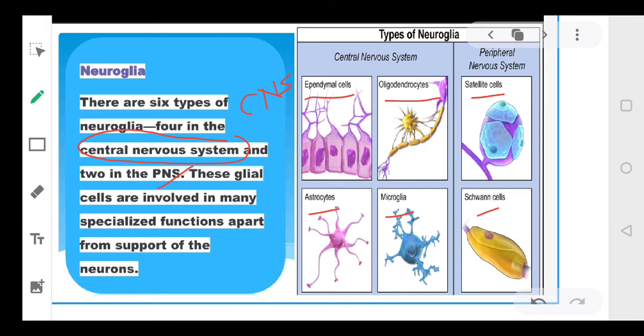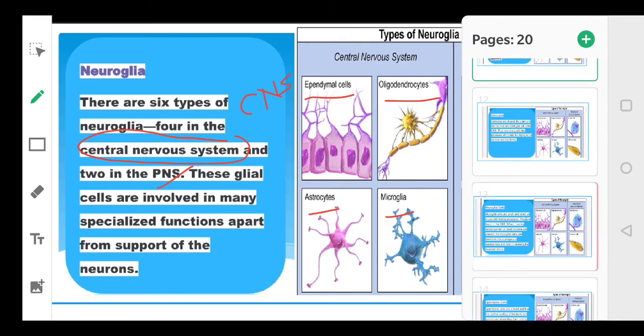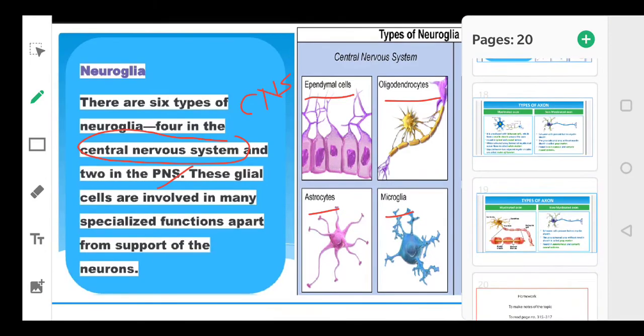So these are the different kinds of cells which are present in your nervous system. I hope you understood. Is it clear everyone? Right.